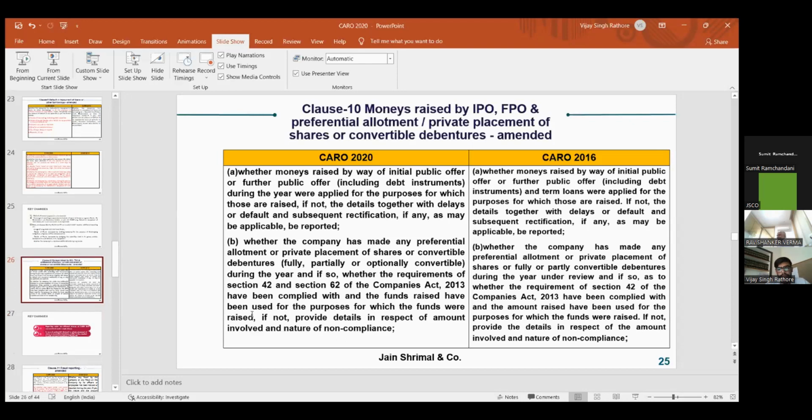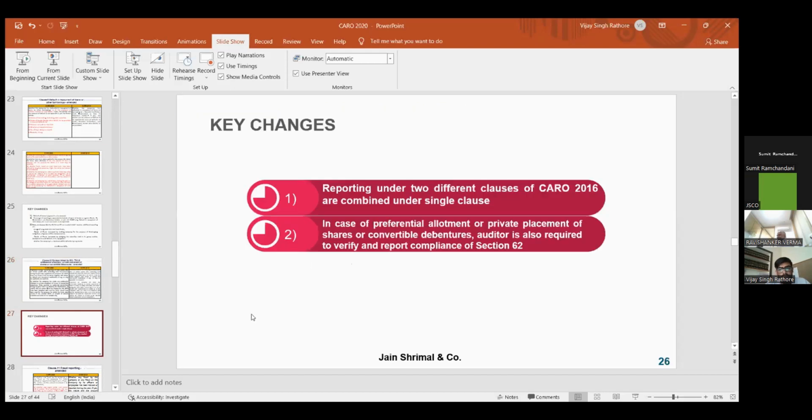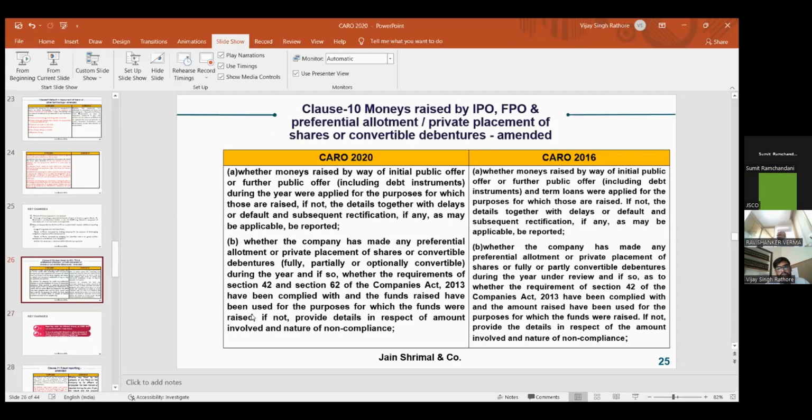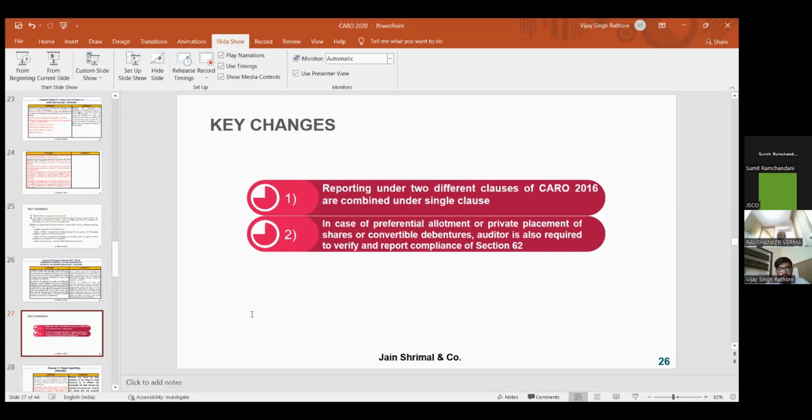Next is clause 10. Clause 10 is money raised by IPO, FPO, preferential allotment, private placement and shares or convertible debentures. If you raised any money by IPO or FPO, then this clause is applicable. As far as the amendment is concerned, now there are not many changes. Earlier there were two clauses related to preferential allotment and IPO, FPO. Now they have combined both into one single clause.